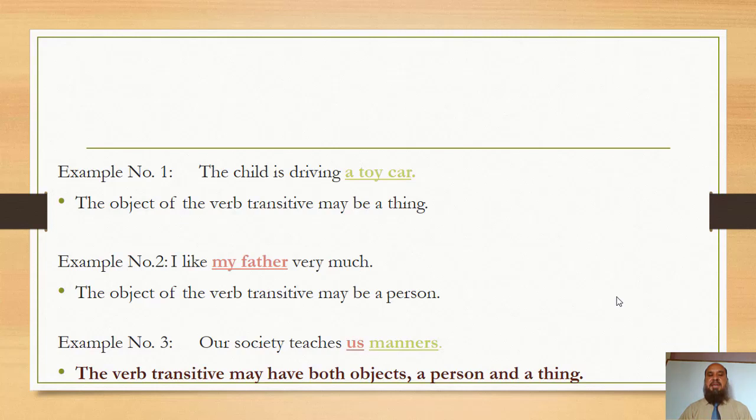In example number 1, a toy car is a thing. In example number 2, the object is a person, my father. In example number 3, there are two objects. One is the person, us, and the other is the thing, manners.